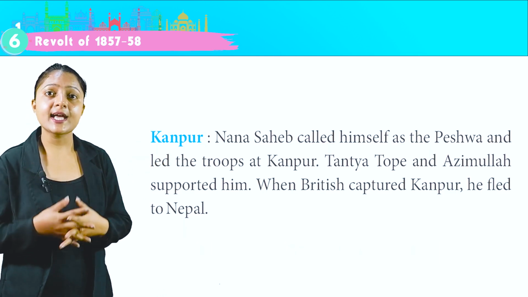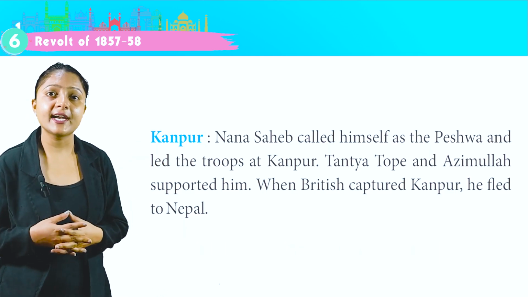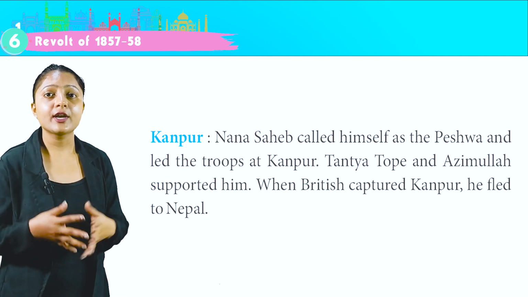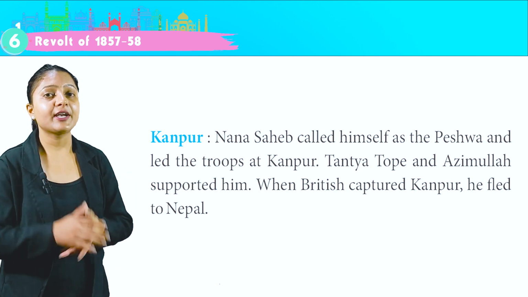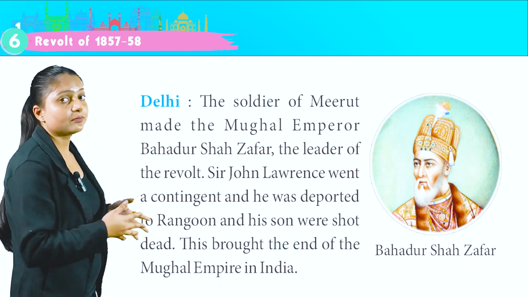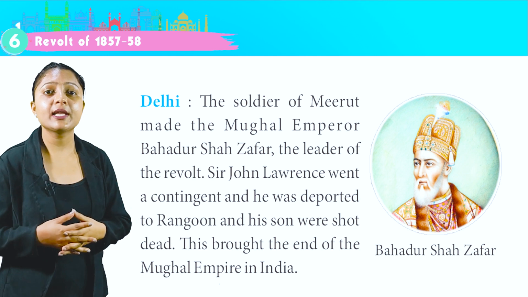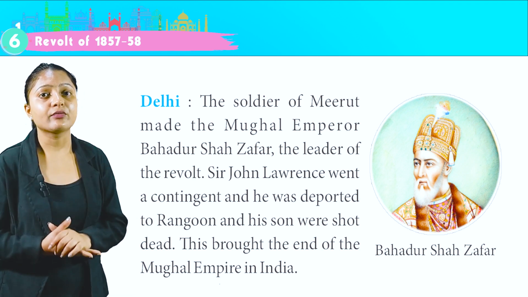Kanpur. Nana Sahib called himself the Peshwa and led the troops at Kanpur. Tatya Tope and Azimullah supported him. When the British captured Kanpur, he fled to Nepal. Delhi. The soldiers of Meerut made the Mughal Emperor Bahadur Shah Zafar the leader of the revolt.